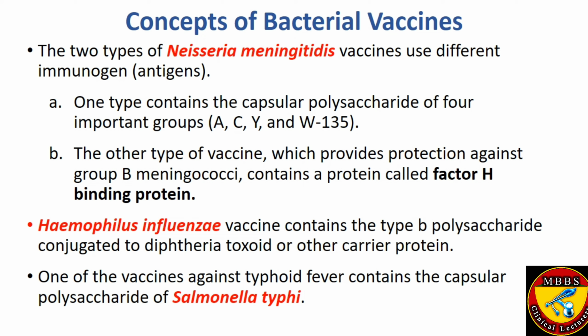One of the vaccines against typhoid fever contains the capsular polysaccharide of Salmonella typhi, which is the virulent capsular polysaccharide responsible for the pathogenicity of Salmonella typhi. This vaccine should be given to travelers who are going to areas which are endemic for typhoid fever.